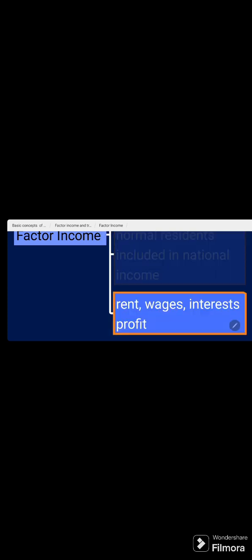And it should be noted that factor incomes and factor payments are two sides of the same coin. Factor income is received by the owners of factors of production, whereas factor payment is made by the producers of goods and services. So these factor payments, as I told you, include rent, wages, interest and profits.